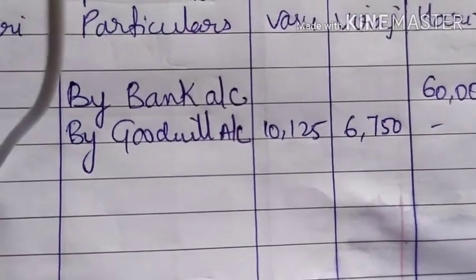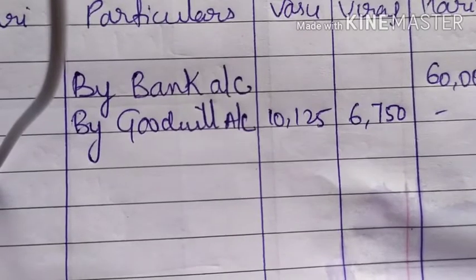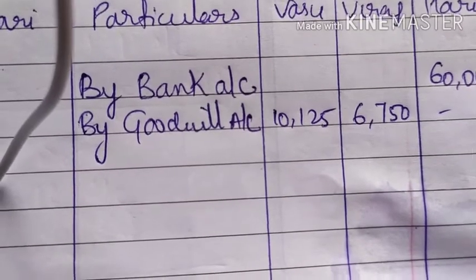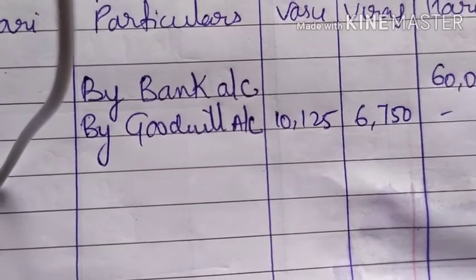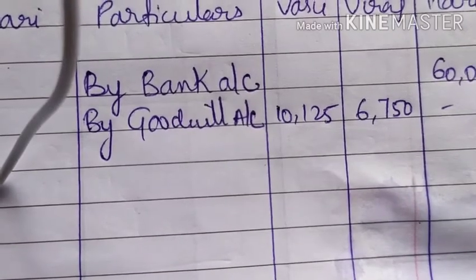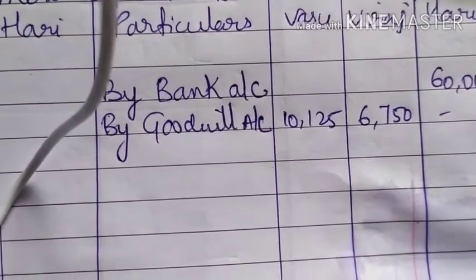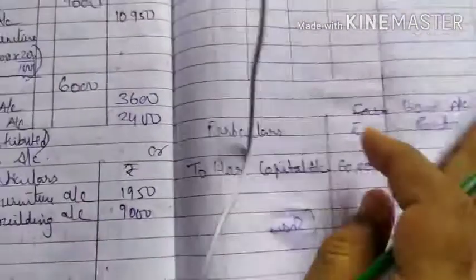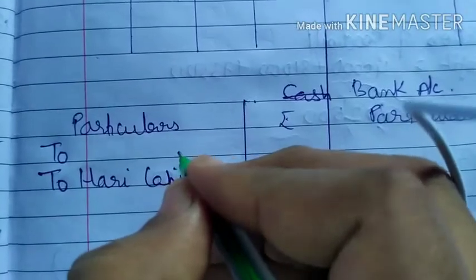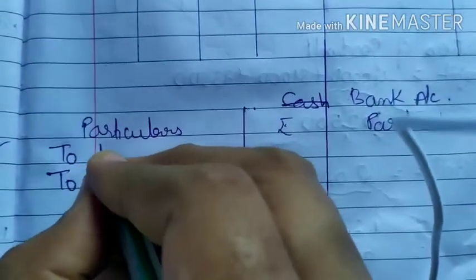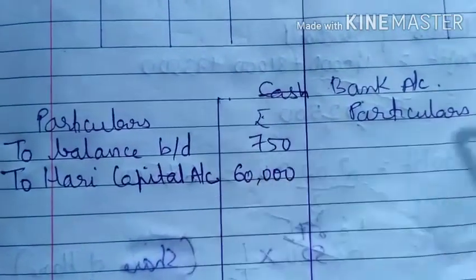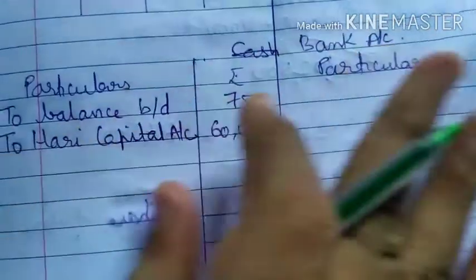Now the third adjustment is regarding reserve for doubtful debt is to be created at 1,500, closing stock to be valued at 22,500, plant and machinery is to be depreciated by 5%. So first we will do the postings of the elements of the balance sheet. The first item is cash at bank, which is the opening balance of cash account. Cash and bank balance is given on the asset side, so debit side. To balance brought down 750 rupees. Then sundry debtors is given to you.